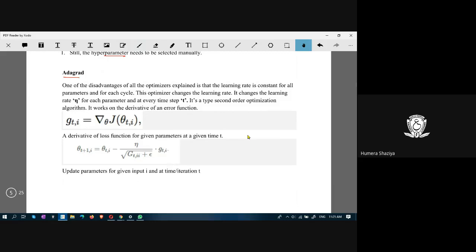In all of the above explained optimizers, the learning rate is constant. Eta or alpha or whatever symbol you use for learning rate, this learning rate you initialize. This is also a hyperparameter. When this is a hyperparameter, the user has to initialize it.